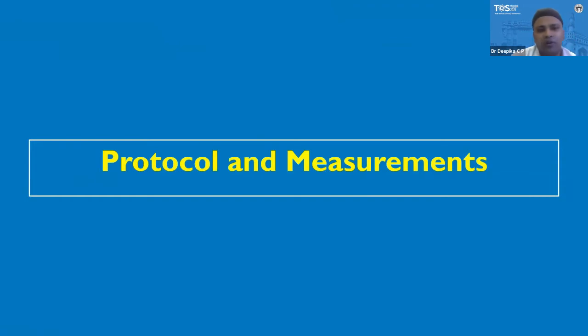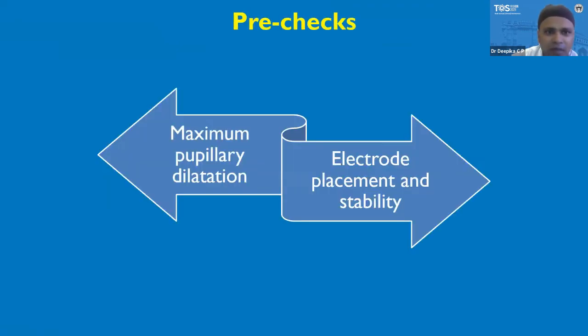Now we will talk about the various protocols and measurements in a full field ERG. First, what are the prerequisites? The 2 main prerequisites are, first, maximum pupillary dilatation, and second, electrode placement and their stability.